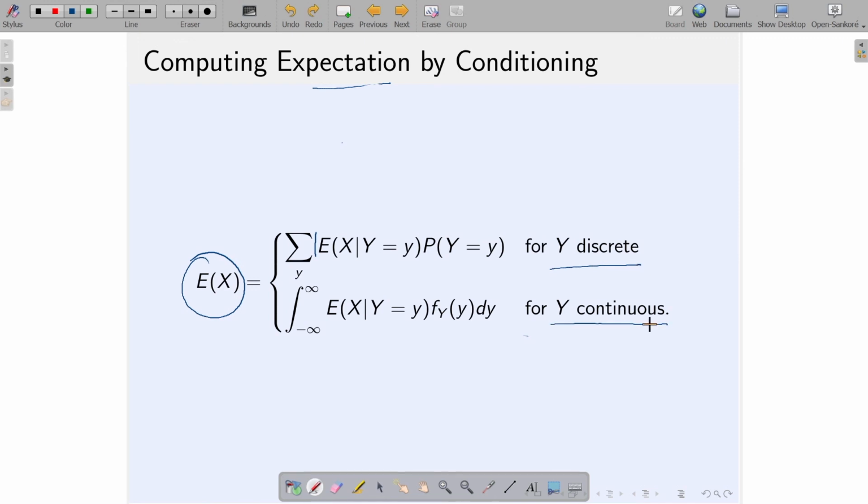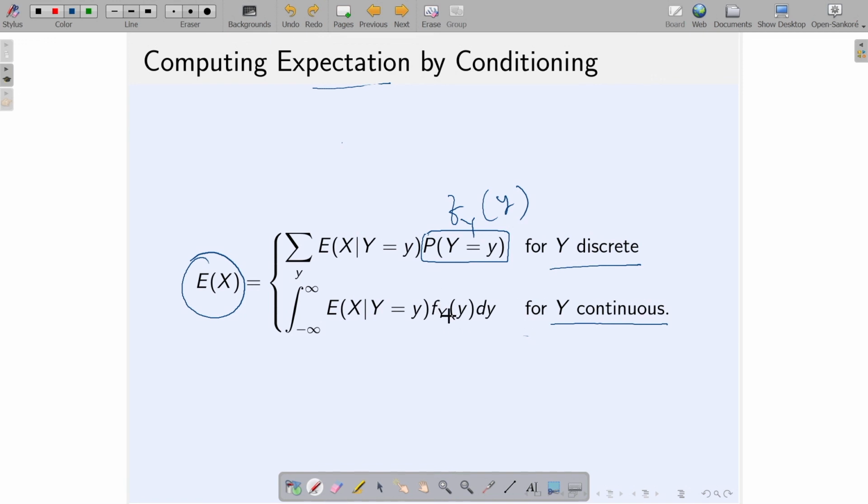Similarly, I can do it for y continuous. The only thing, keep in mind, is that this probability is the same as the marginal probability mass function of y. And for a continuous random variable, again the same standard thing holds: the summation is replaced by integration, and the probability mass function is replaced by the probability density function.